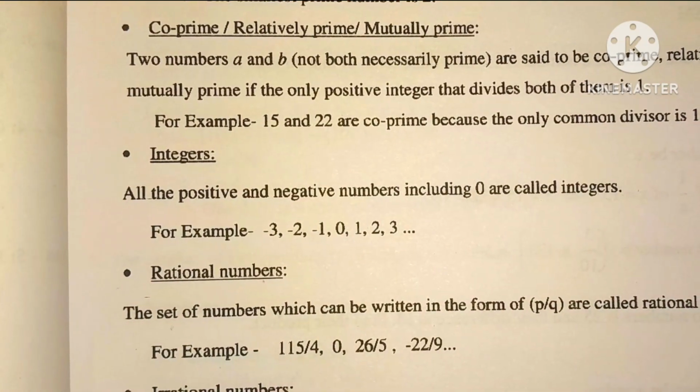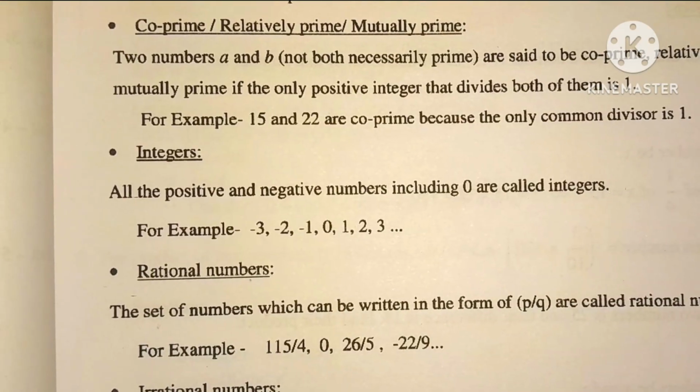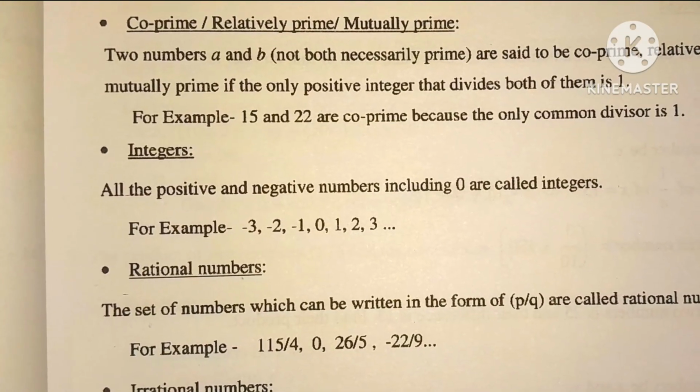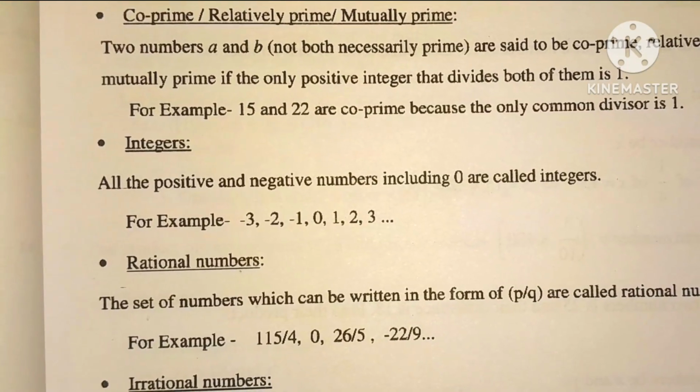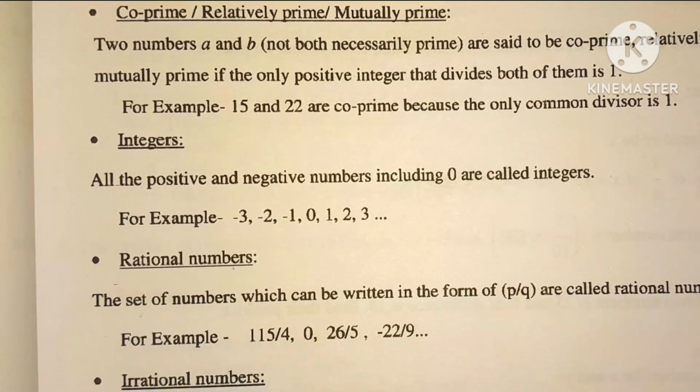Integers: all the positive and negative numbers including 0 are called integers. For example, -3, -2, -1, 0, 1, 2, 3, etc.